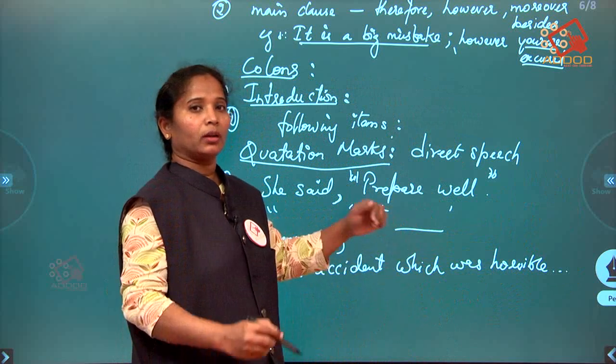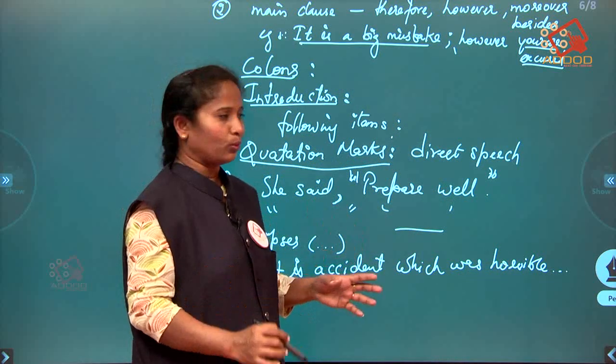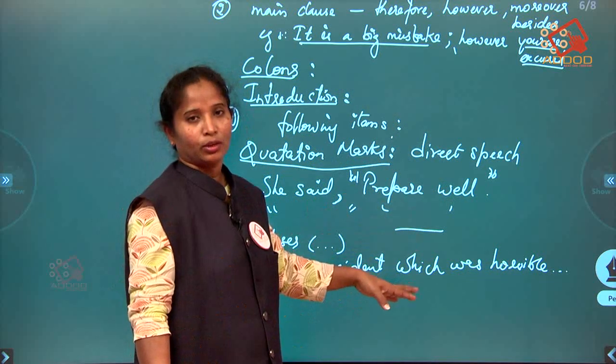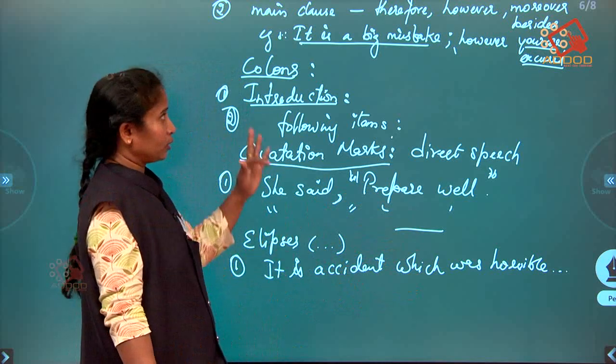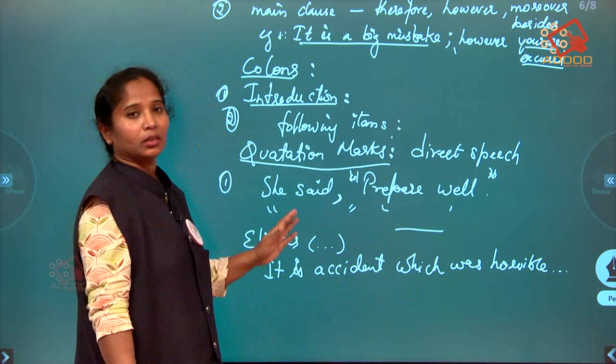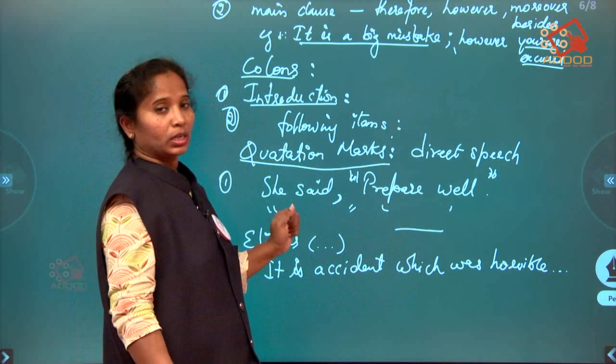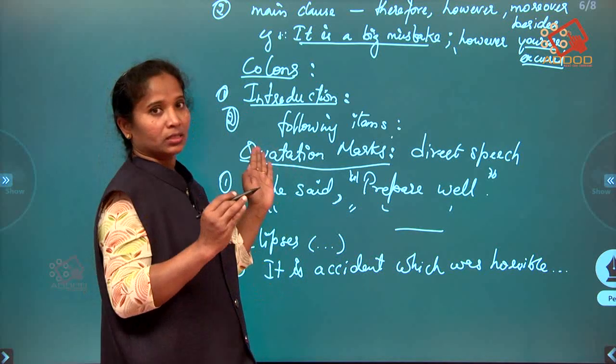When the other person knows about it, there is no need to repeat it again. In such situations we use ellipses, right? So these are the internal punctuation marks which we use, that is, in between the sentence.